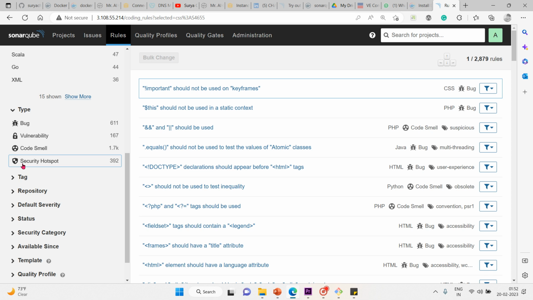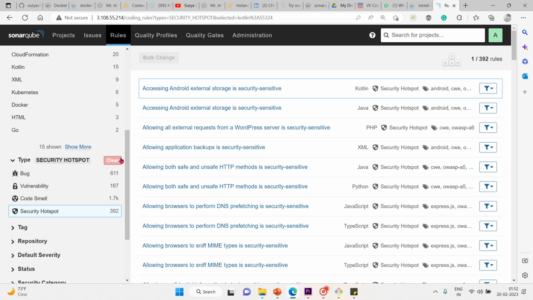Security sensitive pieces of code that need to be manually reviewed. Upon a review, you will either find that there is no threat or that there is vulnerable code that needs to be fixed. Let me click on security hotspot so that you can see some example rules.